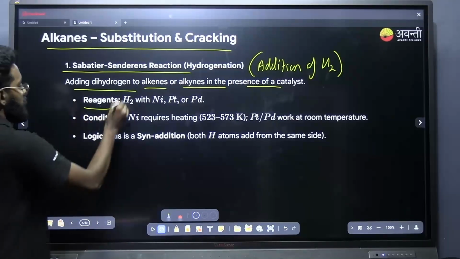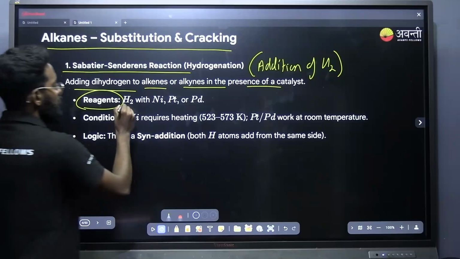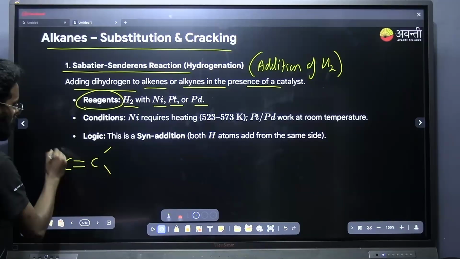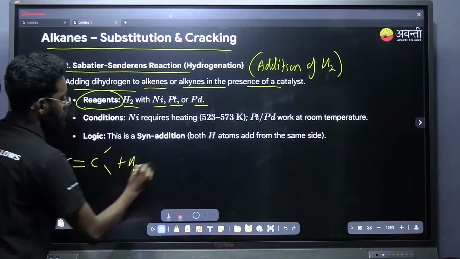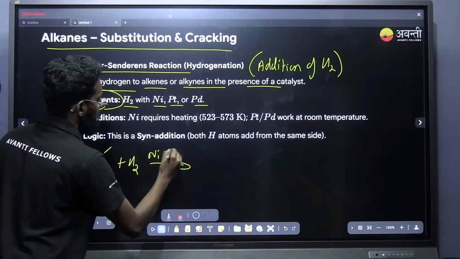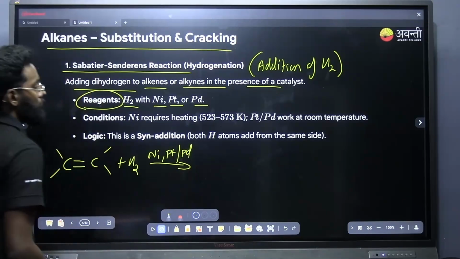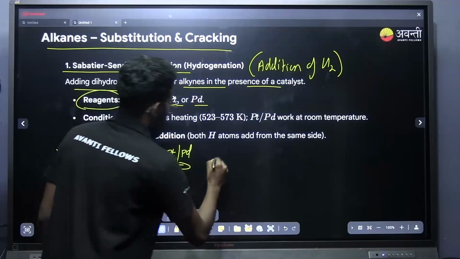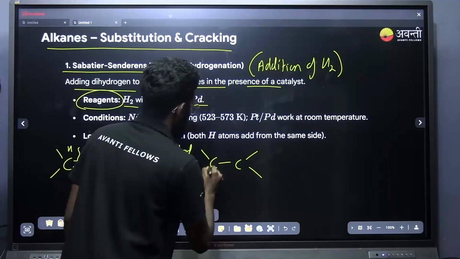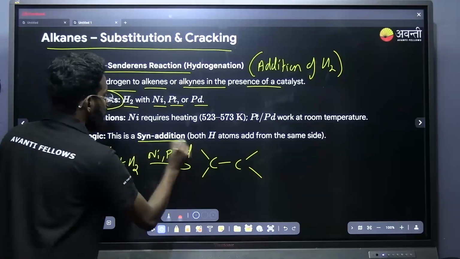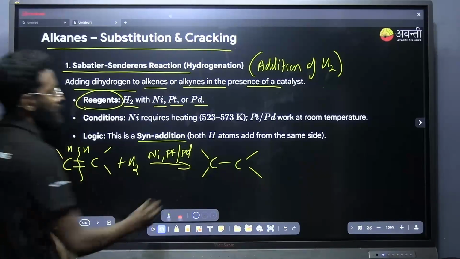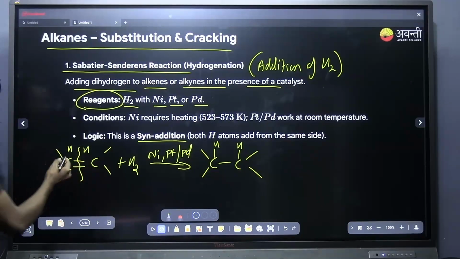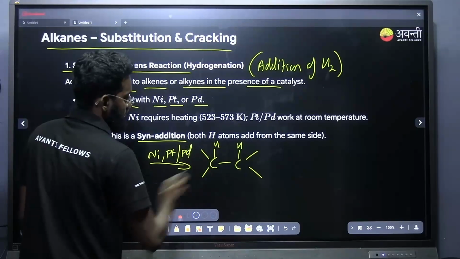Note down the reagents that we will be using for the hydrogenation reaction: that is H2 with nickel, platinum or palladium. I will write that over here. An alkene reacts with H2 in the presence of nickel, platinum or palladium. Hydrogen will be added to both the carbons, and I will be getting an alkane. Remember, the hydrogen will be added to the same side. That is an important point. Here you will be getting a cis product, that is hydrogen added to the same side.